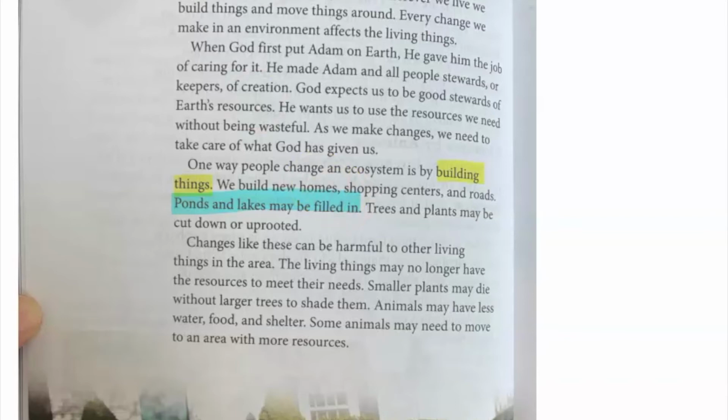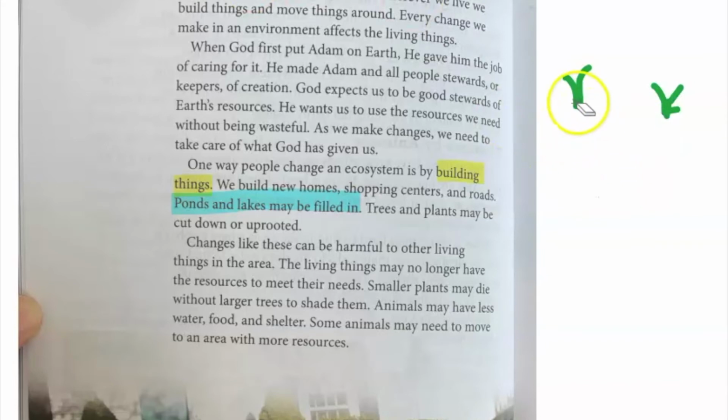However, let me try it here. So let's say there is a pond, and in this pond there must be a lot of living things, like fish and plants. However, the people are filling in the pond and taking it away.